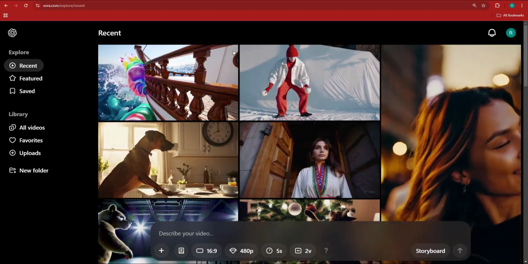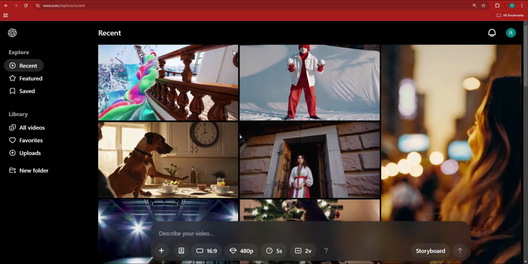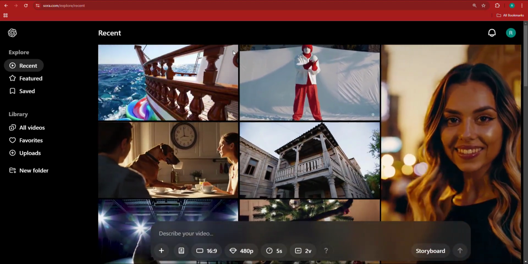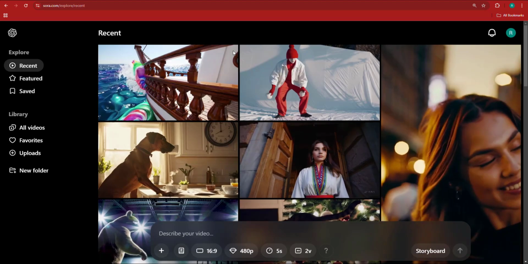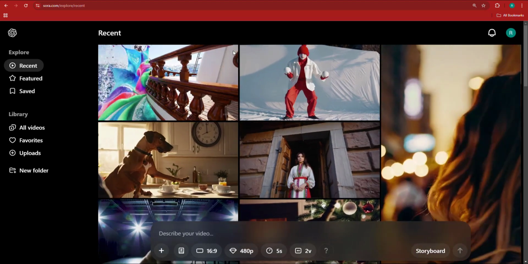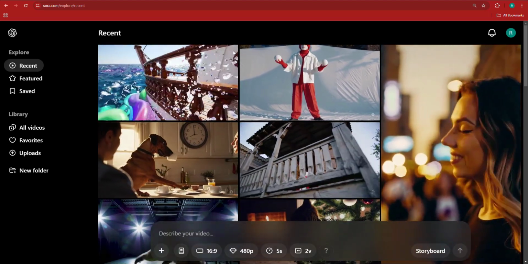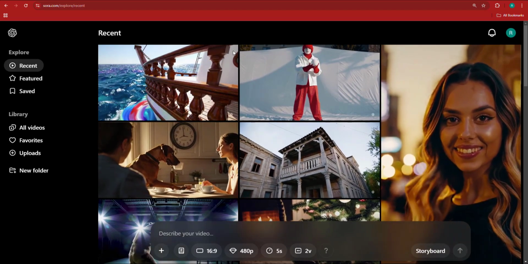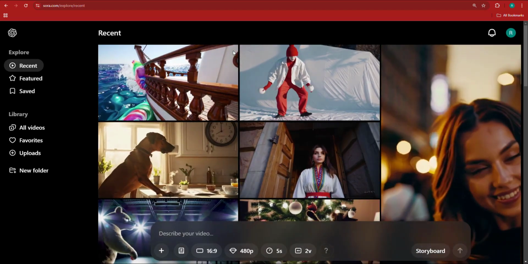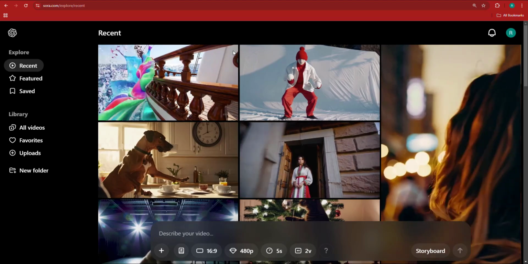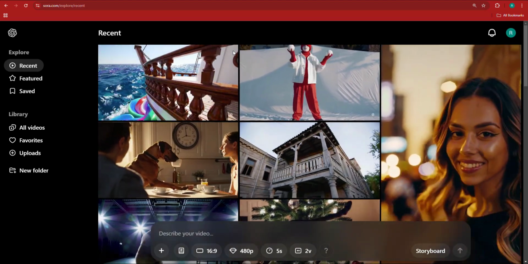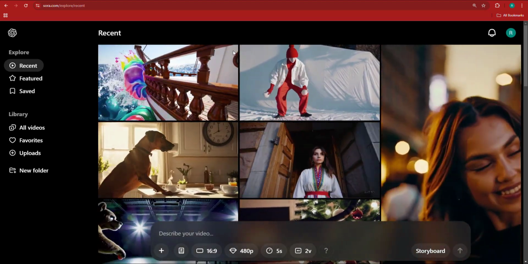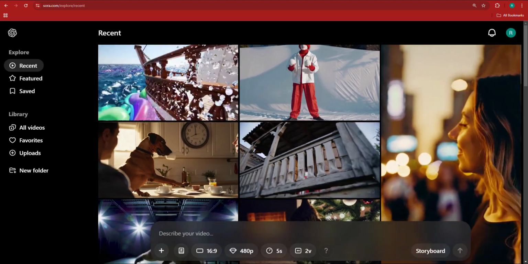Now, there are some features that we'll explore together, such as the ability to generate a video and then go on and edit that video using their own video editor, which allows you to cut parts of that video that are not really cool, that show inconsistencies or deformities, which is something that Gen 3 Alpha by Runway ML still does not have up to this point.